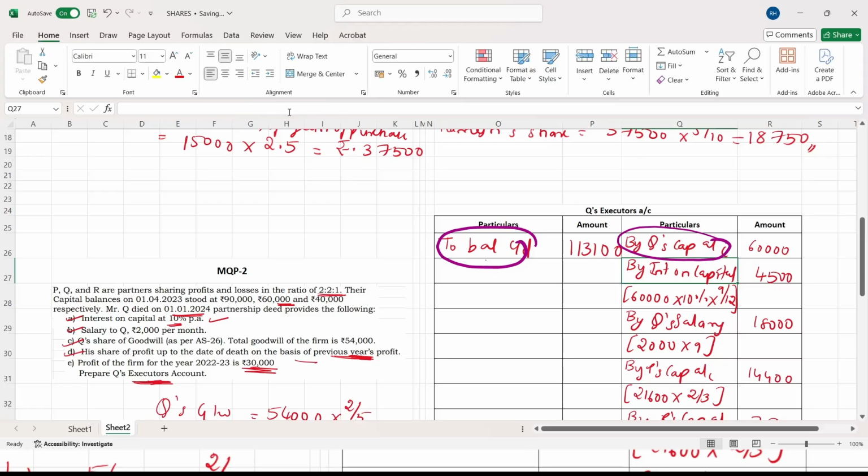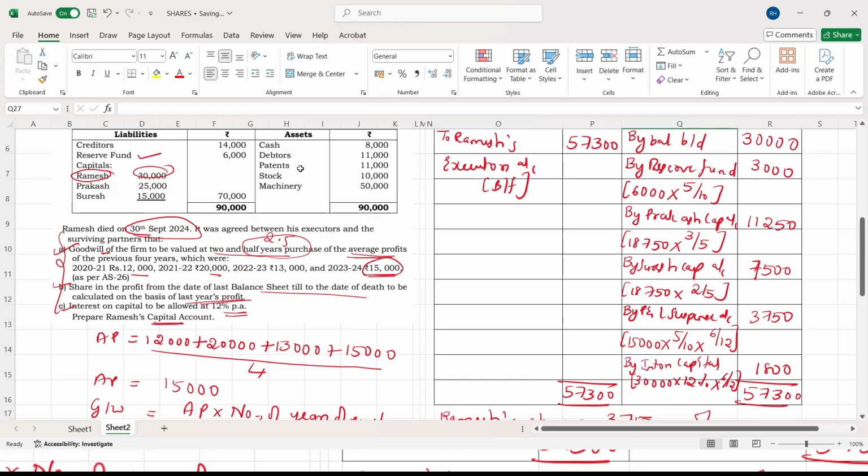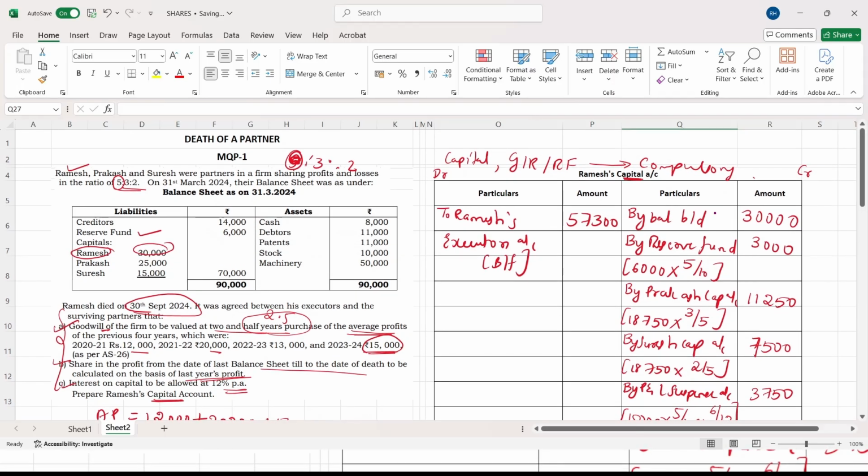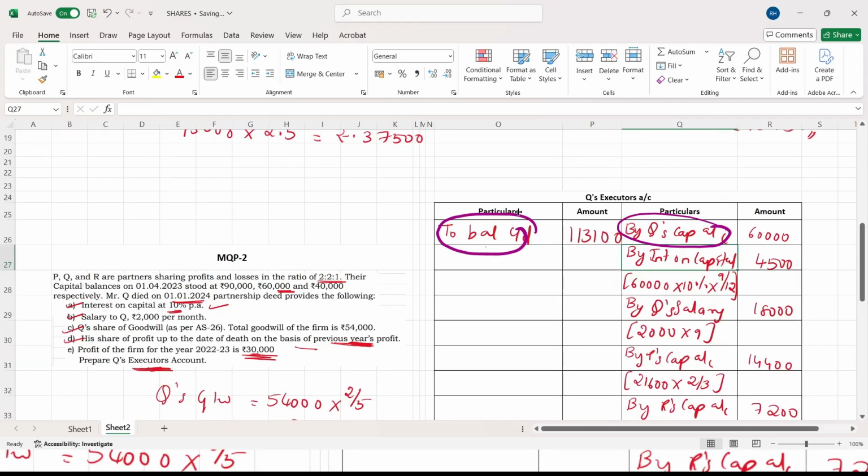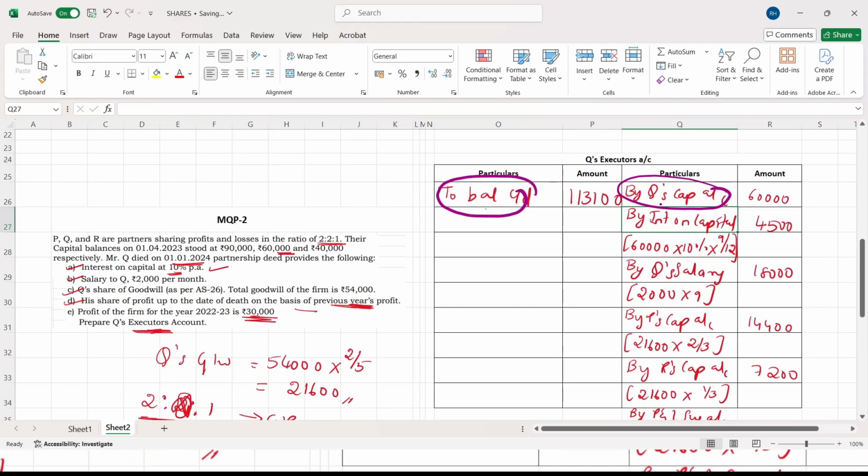In the capital account we will write "by balance brought down", and here we will write "to Ramesh's executor's account". See, these two are differences. Now coming to the executor's account, here we will write "by Q's capital account", and here "to balance carried down". Only these two are the difference, remaining everything will remain the same. Okay, I think you have got it.